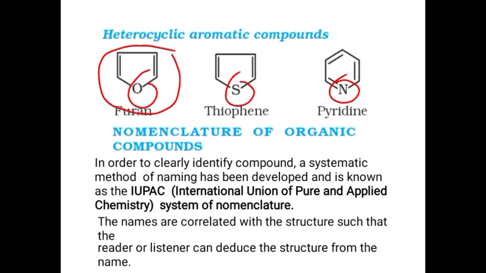For example, in furan, oxygen; in thiophene, sulfur; in pyridine, N. So these are examples of heterocyclic aromatic compounds. They are aromatic in nature and consist of atoms other than carbon. So these are the examples of the classification of organic compounds. We'll see nomenclature of organic compounds in the next class.